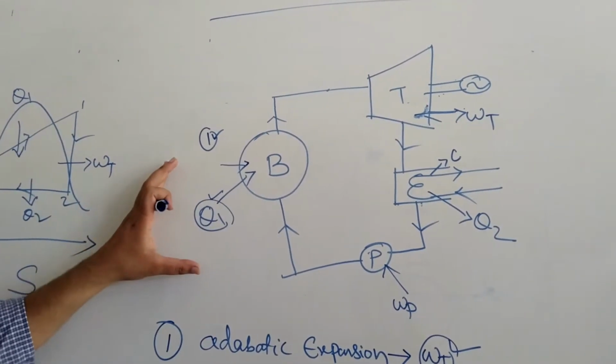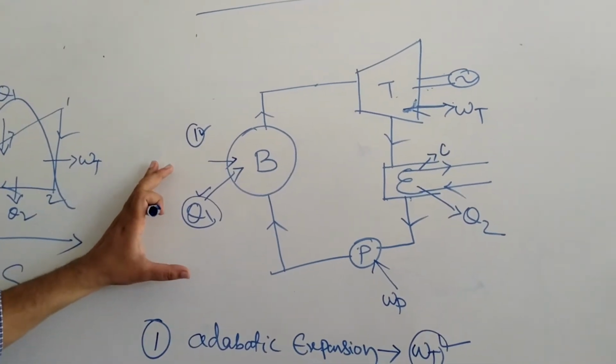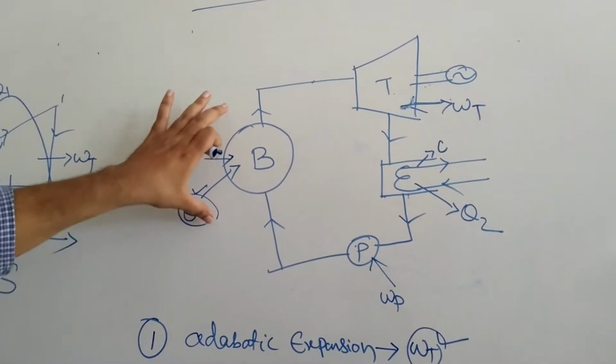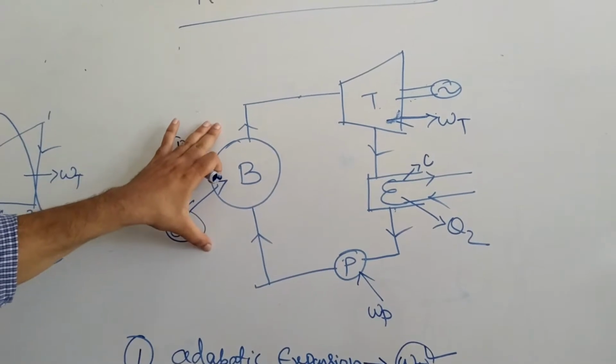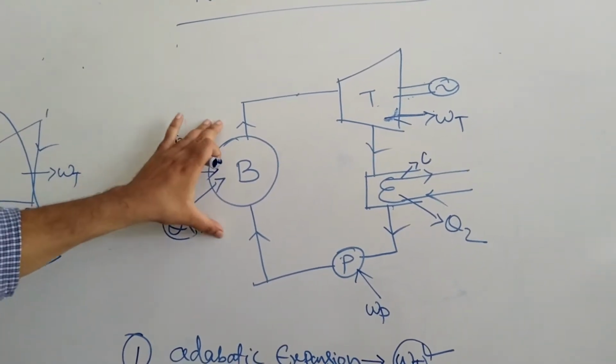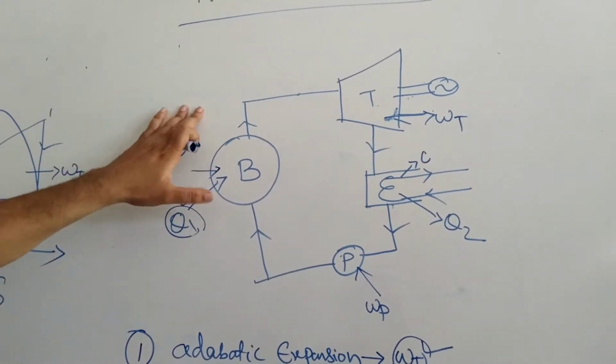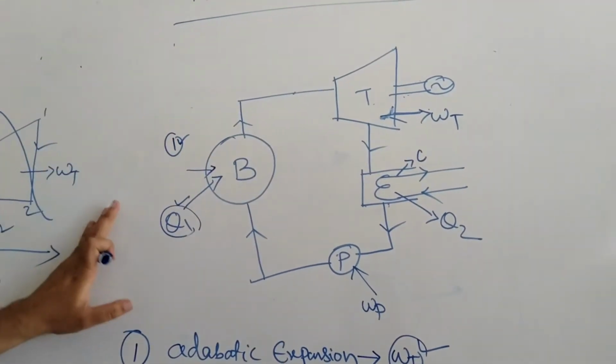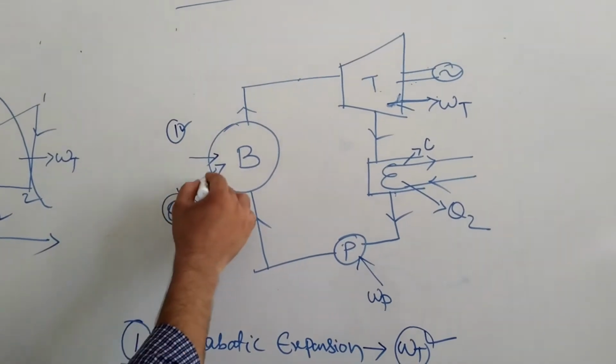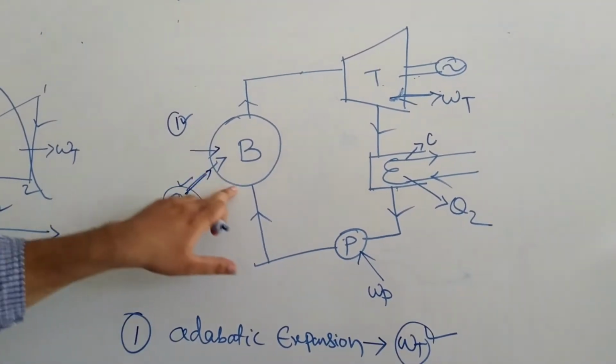How? When combustion occurs, the combustion gives some heat. The heat will be utilized in the boiler. The boiler is also called a steam generator. The boiler receives the heat and converts water into steam, and the steam goes through the turbine. So constant pressure heat is added here. This is your boiler section.